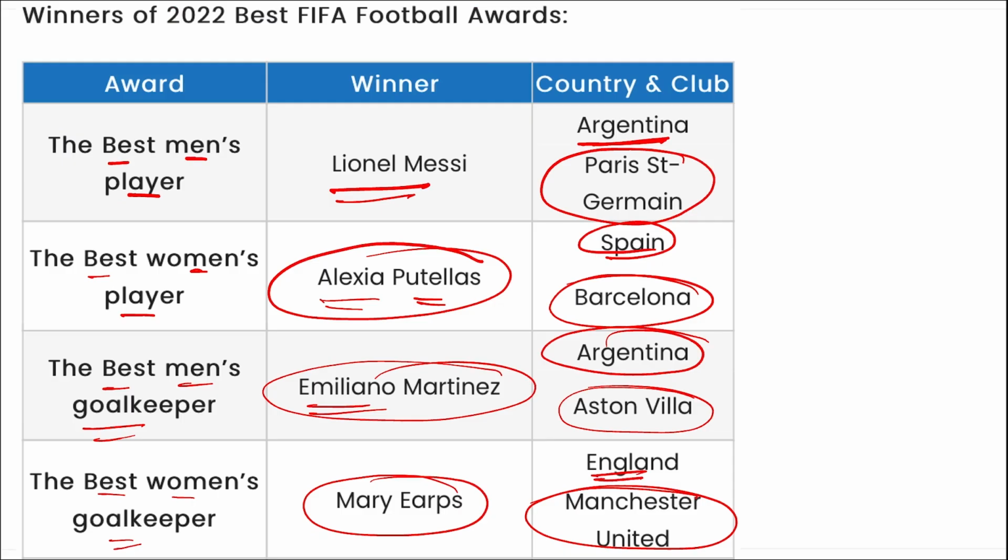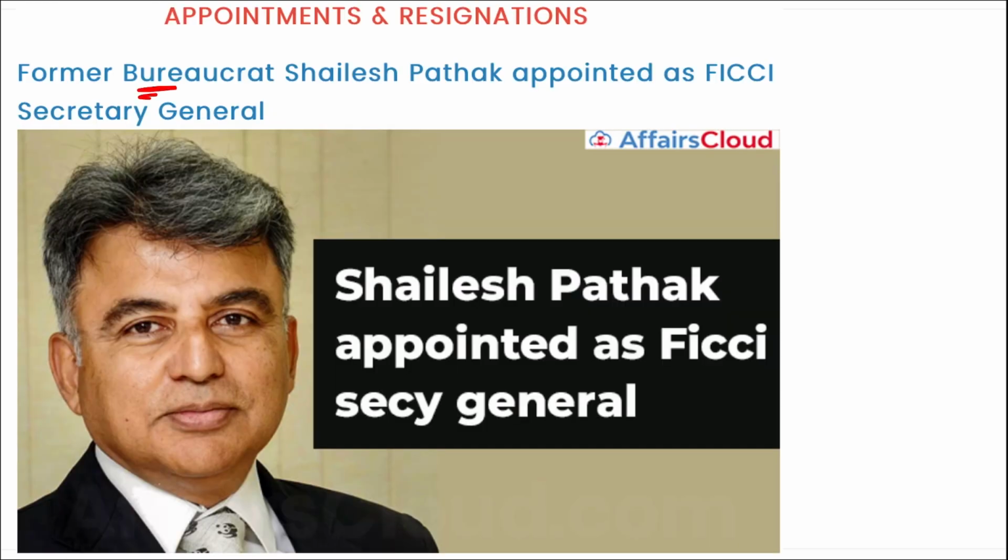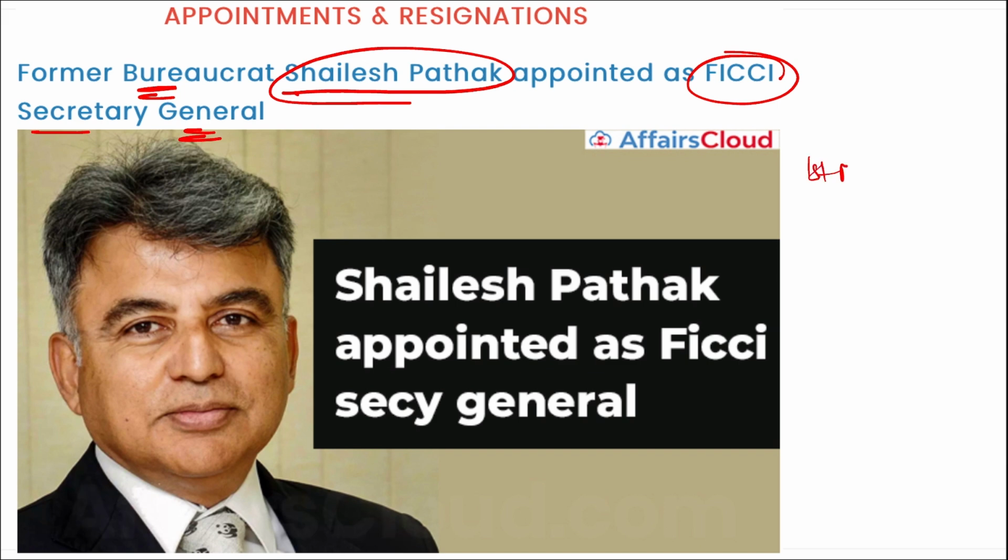Next, former bureaucrat Shailesh Pathak has been appointed as the FICCI Secretary General. So who is the new FICCI Secretary General? Shailesh Pathak. Alright, what is FICCI? The Federation of Indian Chambers of Commerce and Industry, that is FICCI. That is India's apex business chamber, and it announced Shailesh Pathak as the new Secretary General of FICCI, and his term will be starting from 1st of March only, that is from today only in 2023.